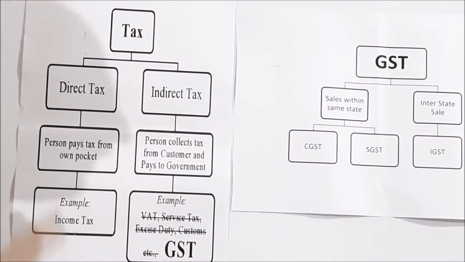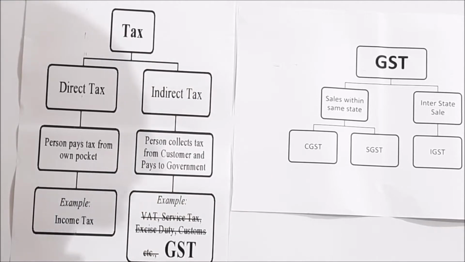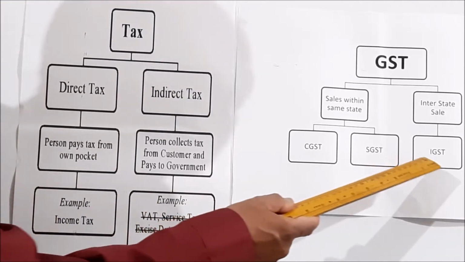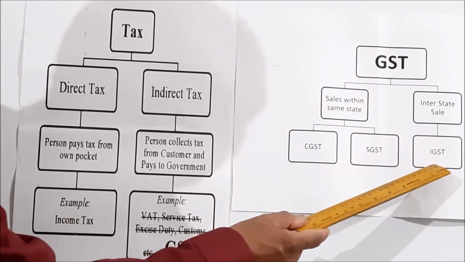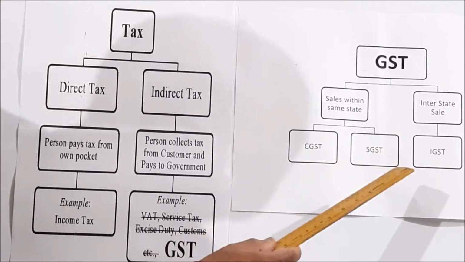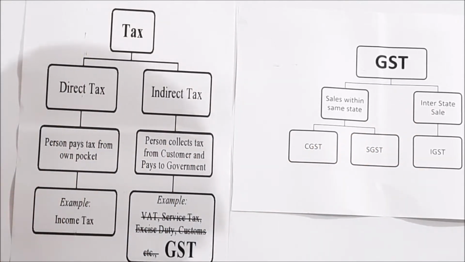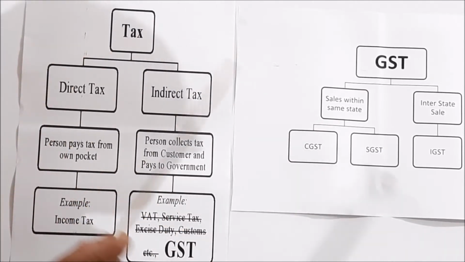Or assuming that we are in Karnataka and we are selling the goods to Madras, or Chennai. Then it becomes interstate sales. When it is interstate, assuming it is 14% or 18%, it is called IGST, Integrated Goods and Services Tax. So this is a simple tax structure which has been explained for your level, that is, at the entry level.